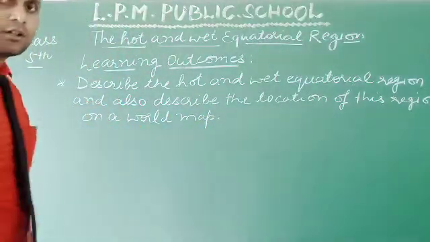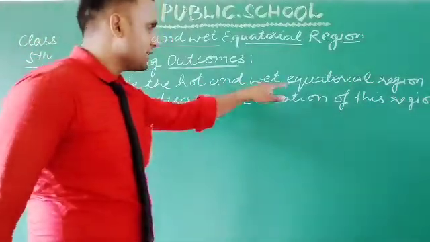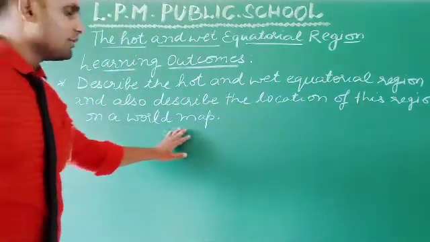Okay students, so the first point is: describe the hot and wet equatorial region and also describe the location of this region on a world map.